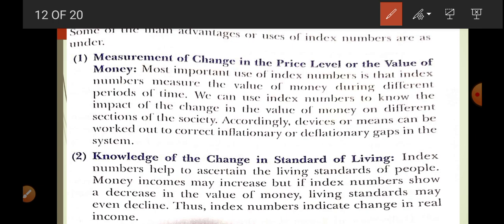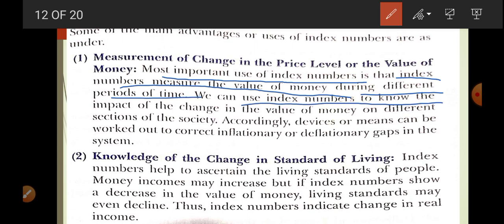So these things we come to know with the help of the price index. The most important use of the index number is that it measures the value of money during different periods of time. We can use the index number to know the impact of the change in the value of money on different sections of the society.